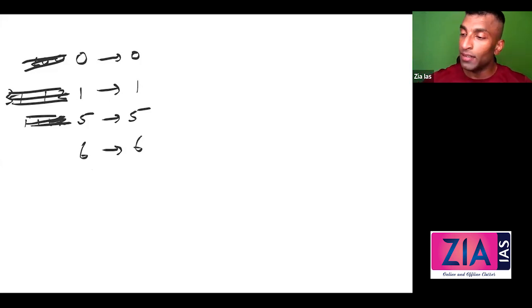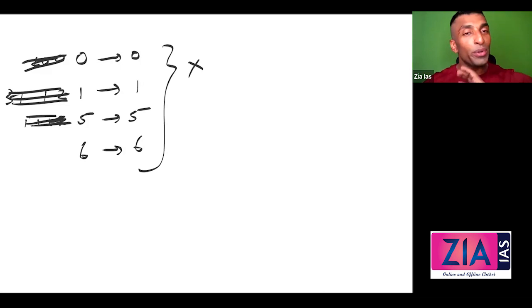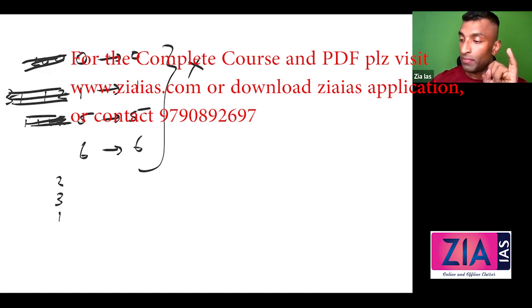This much is clear. But one thing I'll tell you, they're not going to ask this. So you're not going to get questions based on these numbers. Now, what are the possibilities? You'll get only 6 cases. Out of that also, they will not ask you 2 more cases, that is 4 and 9. I'll tell you the reason why they won't ask you 4 and 9. So technically, you are going to get questions which are going to be based on 3, 2, 7, 8.